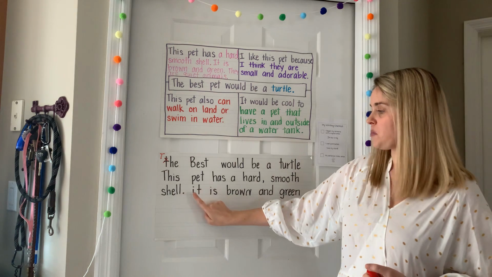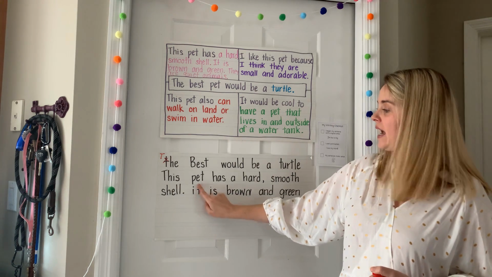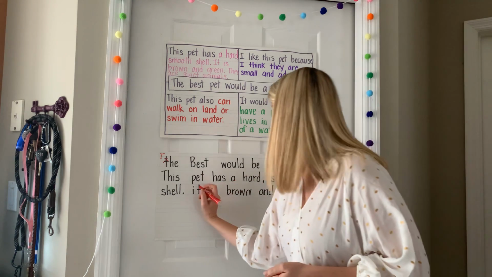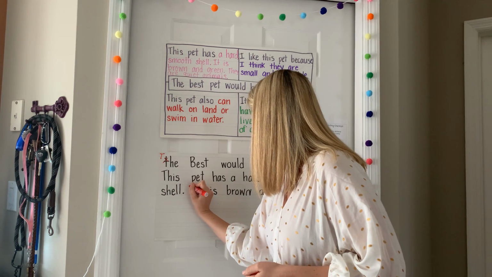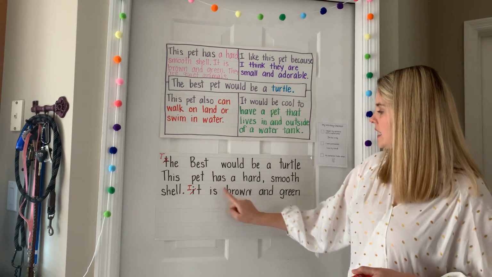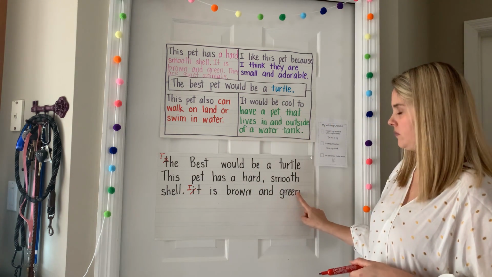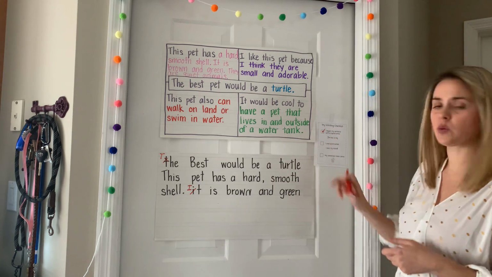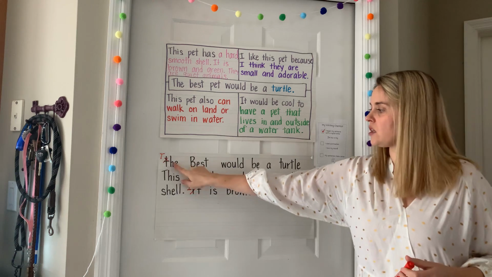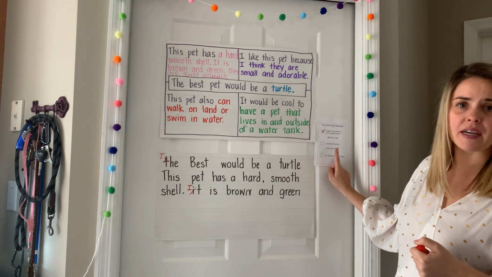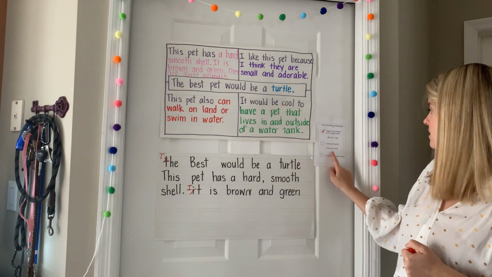Period at the end, which means this is a new sentence. And I notice that I have forgotten to capitalize my I. So I'm going to cross out my I, and I'm going to put a capital I right next to it. It is brown and green. Okay, I'm going to give myself a check, and I began my sentence with a capital letter because I fixed 2 of my mistakes. Let's go on to our next item on our checklist.